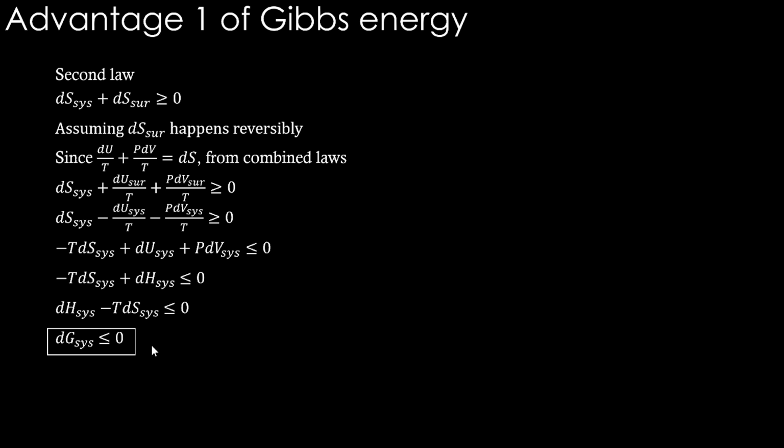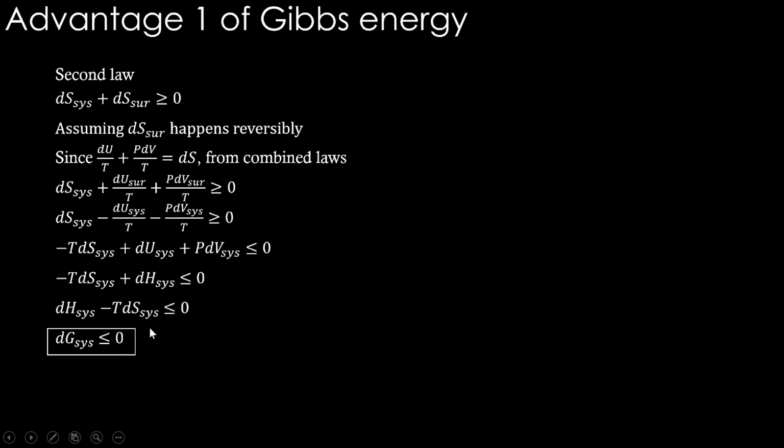This is a quite important conclusion. So we started with this, you see, dS system plus dS surrounding is greater than or equal to 0. That is the second law. So now we have system's entropy and surrounding's entropy change. System's entropy change and surrounding entropy change is what we said is difficult to track. Now we got dG system should be less than or equal to 0.